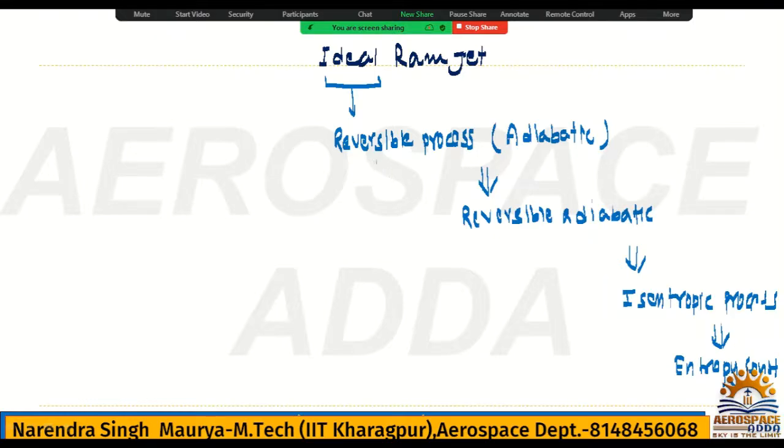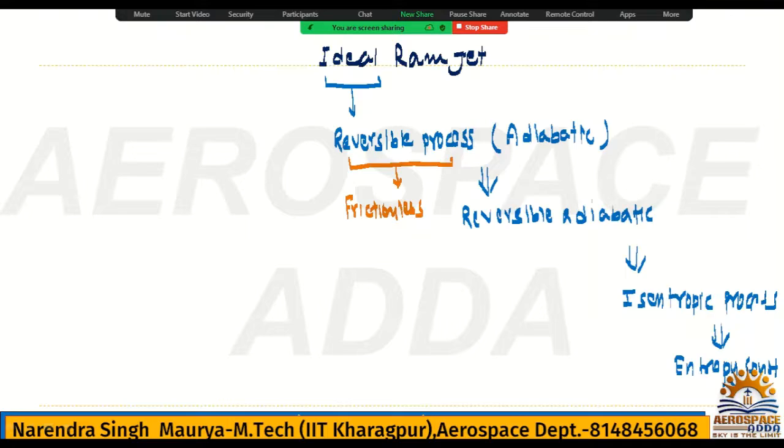Reversible means, another word you can say, it is frictionless. If any process is frictionless, it will be a reversible process. Frictionless process means reversible process.